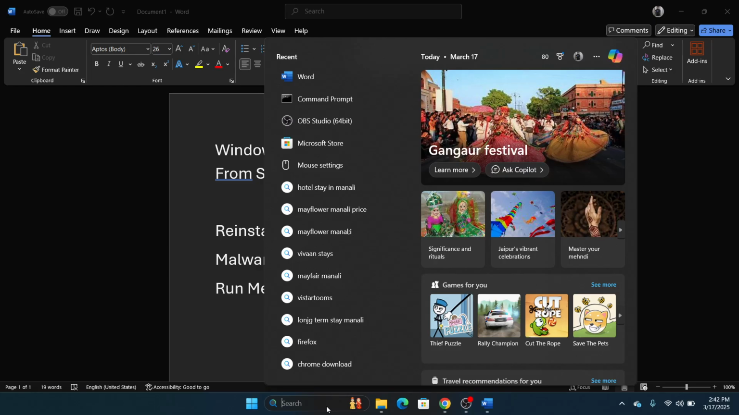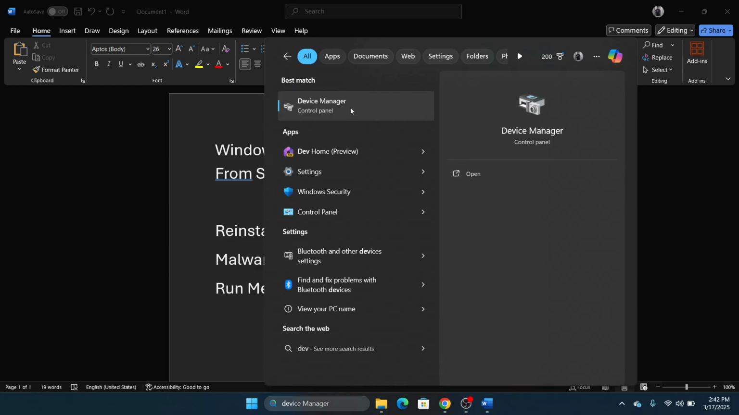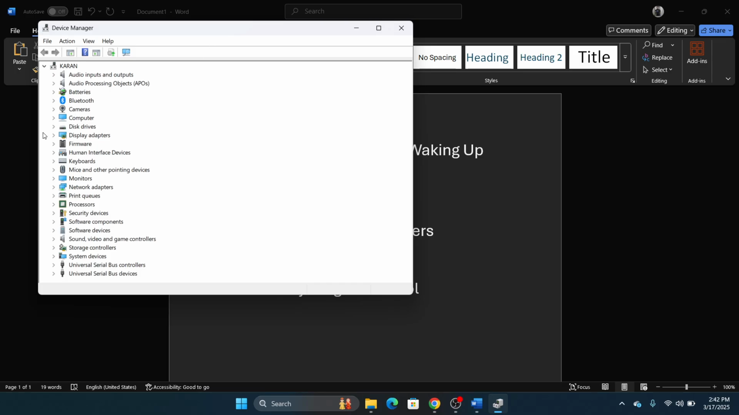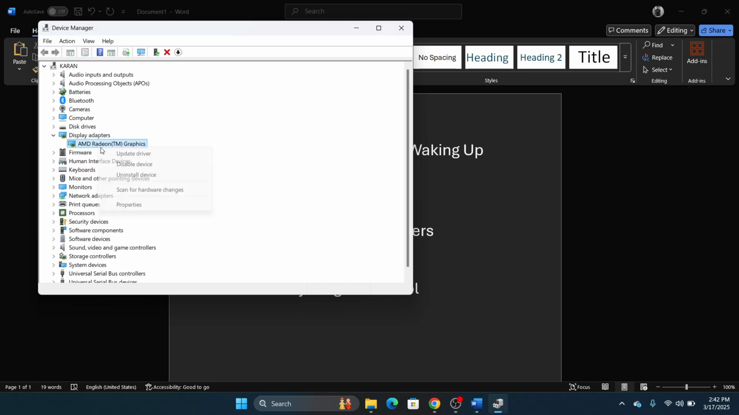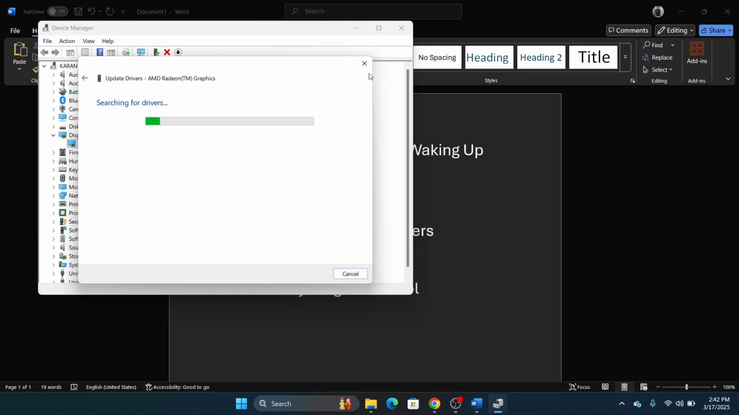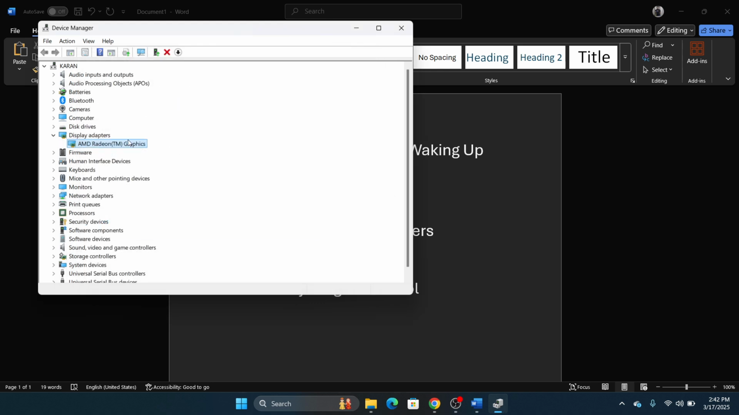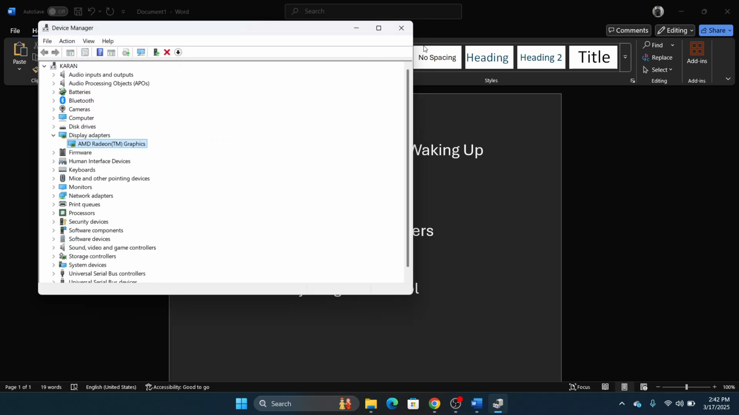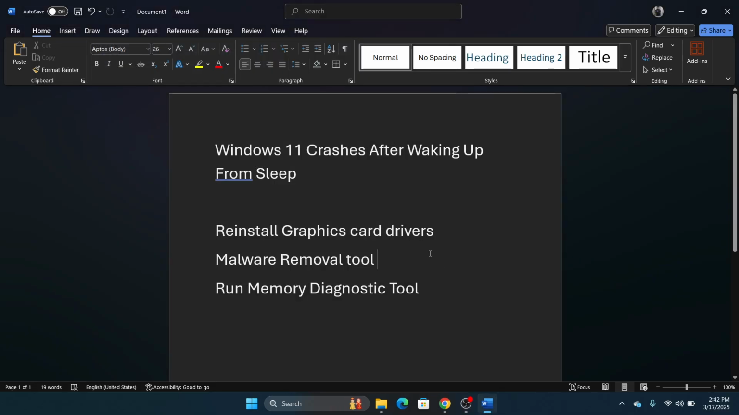Search for Device Manager in the Windows search bar and open Device Manager. So, expand the list for display adapters. Right click on the graphics card driver and update it. If this helps, well and good. If not, then right click on it and select uninstall device, this one here. Okay, and then click on action and scan for hardware changes. Okay, so this will be helpful.